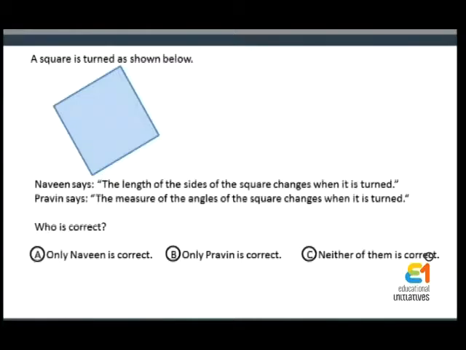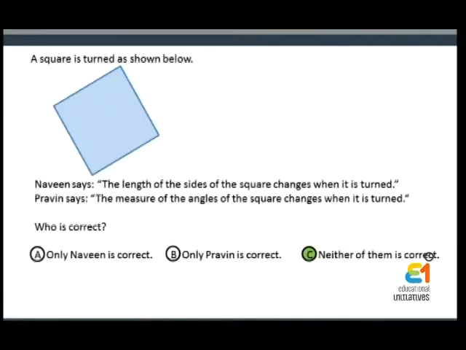Option A, only Naveen is correct. Option B, only Praveen is correct. And option C, neither of them is correct. What do you think is the correct answer to this question? The correct answer to this question is option C, neither of them is correct. Because when a shape is turned, neither its angles nor its sides change.